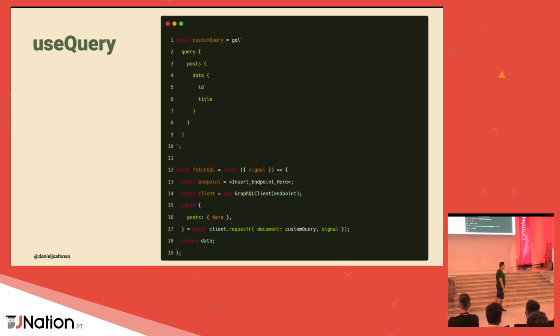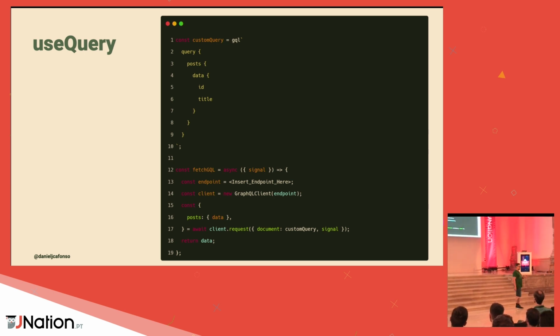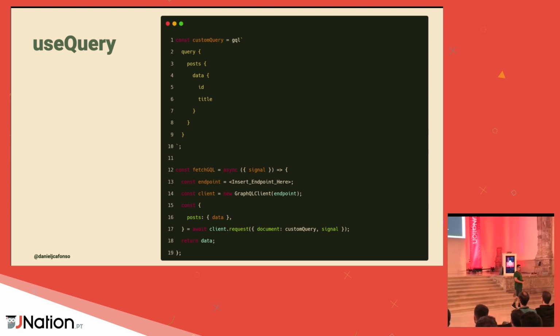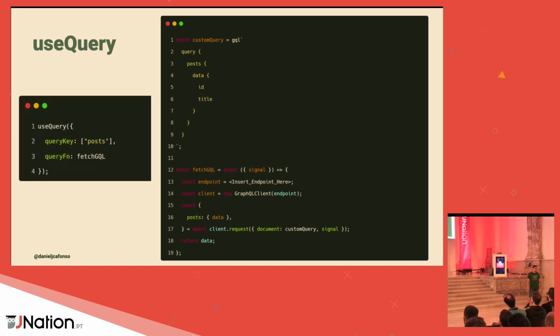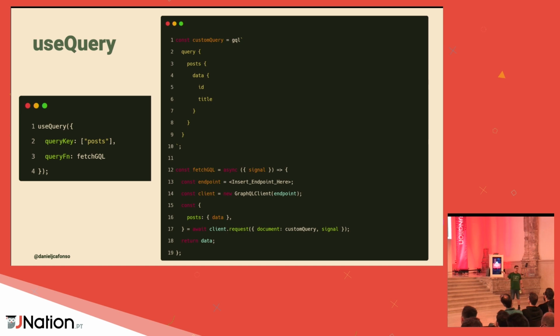What does this mean? It means that you can have GraphQL, it means that you can have REST, it means you can have whatever you want there doing your data fetch request. As long as there's a promise inside of this, React Query doesn't care. It's going to be getting your data and fetching it under the query key. So you define your query function, which should be somewhere here, and you add it into your useQuery hook. So in this scenario, whenever that fetch GQL function runs and gets your data, this data will be cached under the posts inside of the query cache.